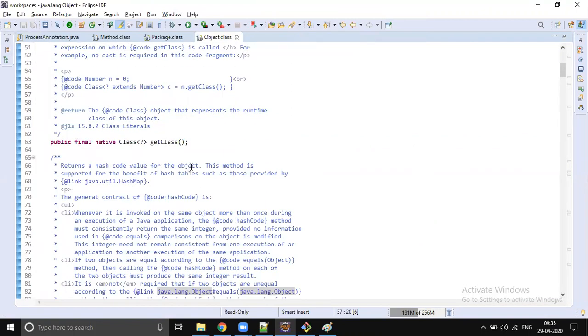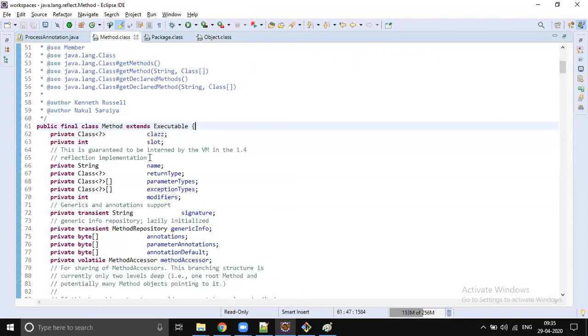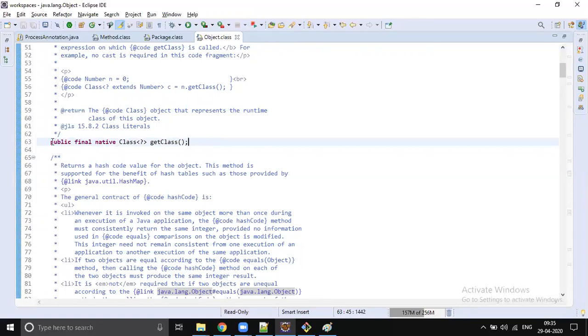So this has around 14 or 15 methods. Each method, for example getClass, not only predefined Java classes, any class you write, each method declaration is an object of Method. Each method declaration is an object of Method. So if you want to process this method dynamically, or make some change to it dynamically, we use the Reflection API.